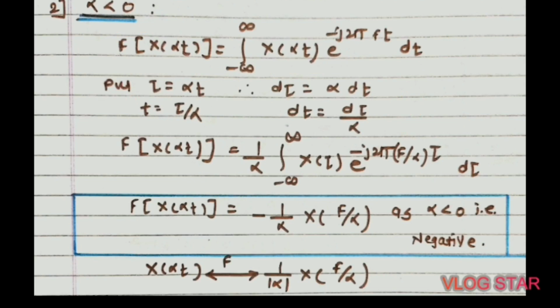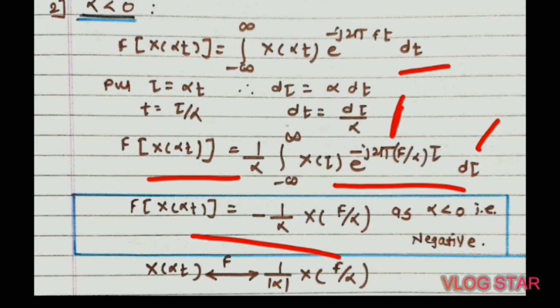Put the values of t, tau and dt in this equation. The equation becomes F of x of alpha t as it is, equal to, with the value of dt as d tau upon alpha, take 1 upon alpha outside the integration, then inside the integration the values are x of tau into e raised to minus j 2 pi f upon alpha into tau d tau.